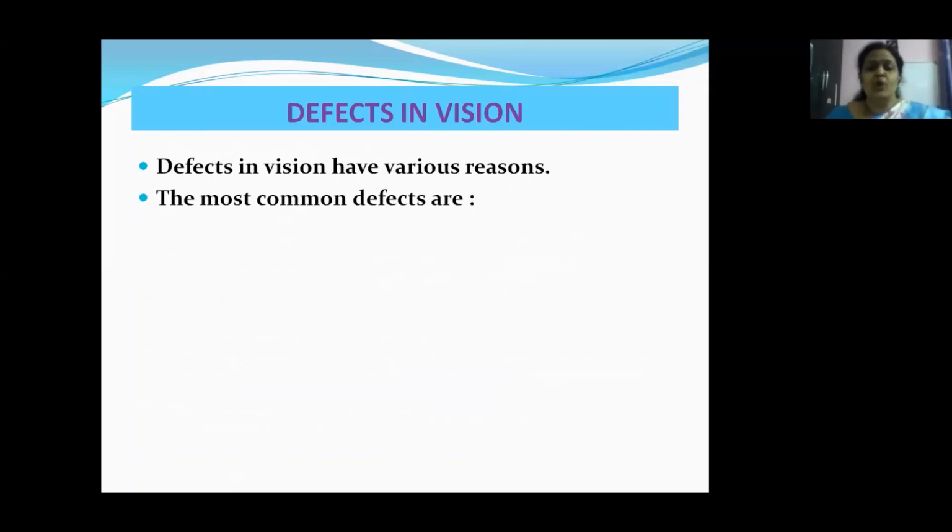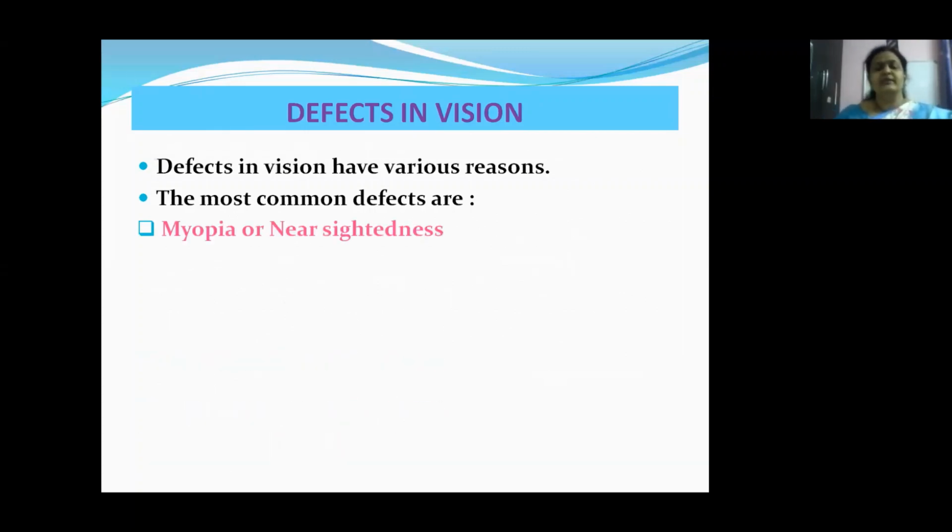And the most common defects are, any guesses, children? What are the problems you might have seen in your homes, or yourself? Anybody wearing spectacles? Have you ever tried to talk to them? What is the problem? Most commonly, your classmates or yourself, if you are wearing spectacles, you cannot see the board clearly. Or if there is an elderly person in your home, you know the complaint. They cannot identify a person coming from a far off place. Or some people cannot identify a person standing close to them. So there are different kinds of defects in vision.